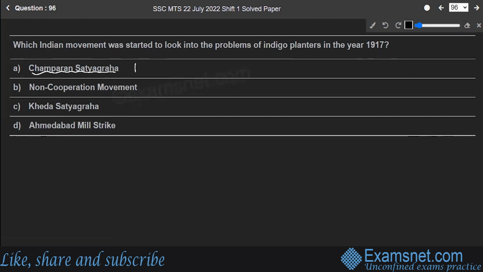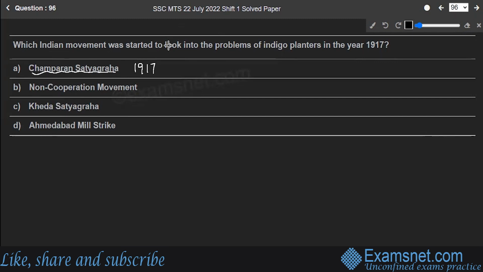Champaran Satyagraha of 1917 was the first satyagraha movement led by Mahatma Gandhi in British India. It was a farmers' uprising that took place in the Champaran district of Bihar in the Indian subcontinent. Farmers were protesting against having to grow indigo with barely any payment for it. Champaran Satyagraha was the first popular satyagraha movement.